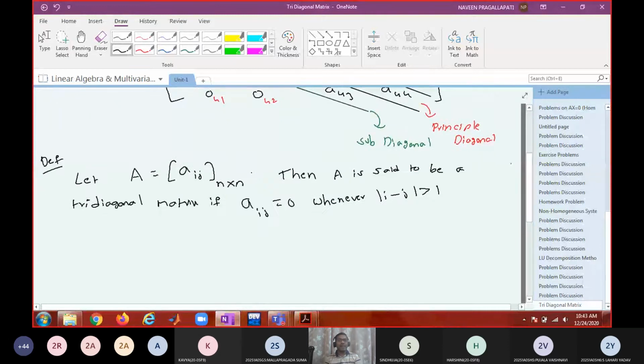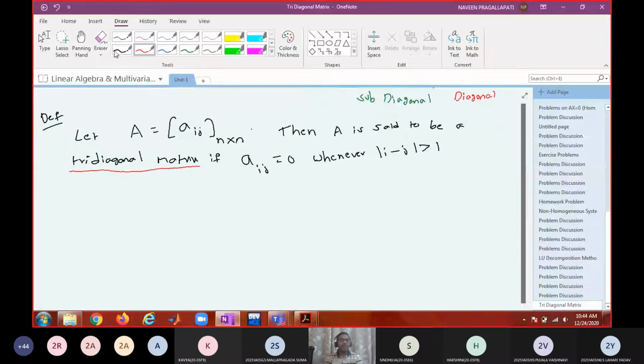That is a tridiagonal matrix. Okay, fine. You can write this down in your notebook, and you may write your own examples for tridiagonal matrices.